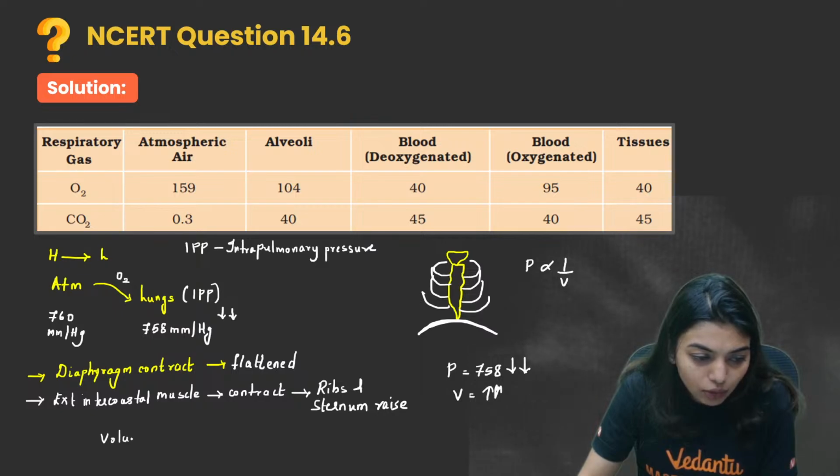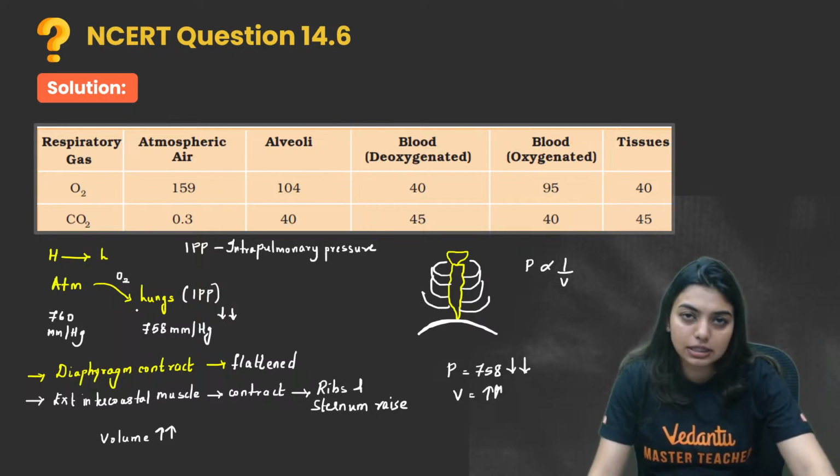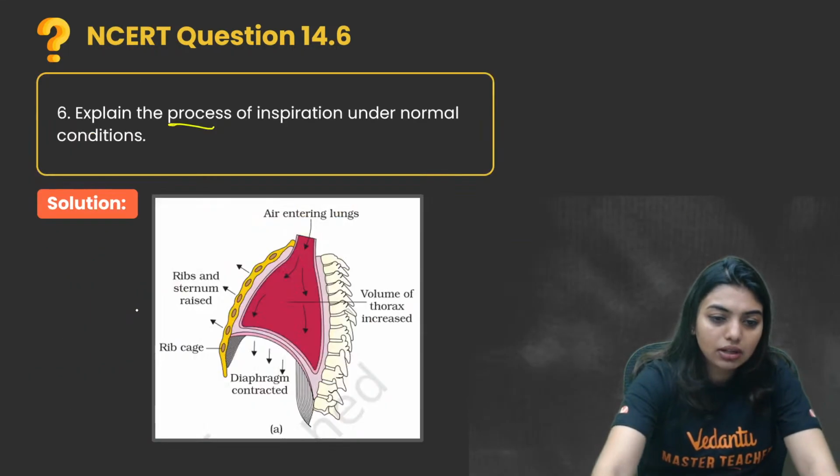Automatically the thoracic volume will increase, because the pressure here has decreased. This is how a normal expiration happens. Is this clear? Now let's look at the diagram.